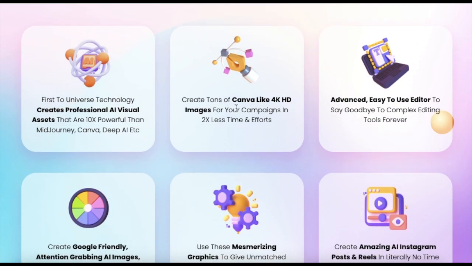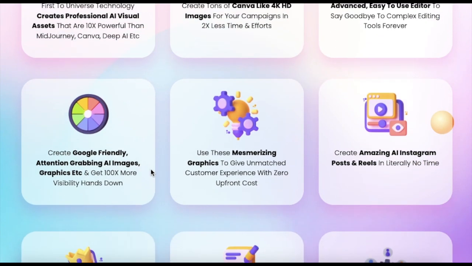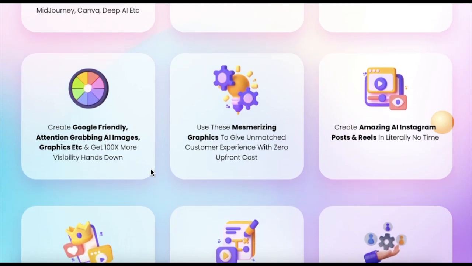Here's what you get from VisualPal AI. Convert any text into attention-grabbing images using AI. Create Google-friendly, attention-grabbing AI images, graphics, etc., and get 100x more visibility hands down. Create amazing AI Instagram posts and Reels in literally no time. Create profitable Facebook and YouTube videos for any offer in any niche in 3 clicks. Smoothly create AI-based videos and maximize audience engagement like a pro.